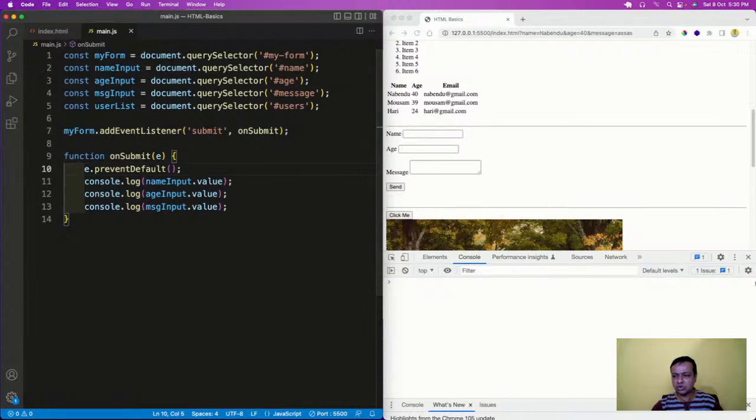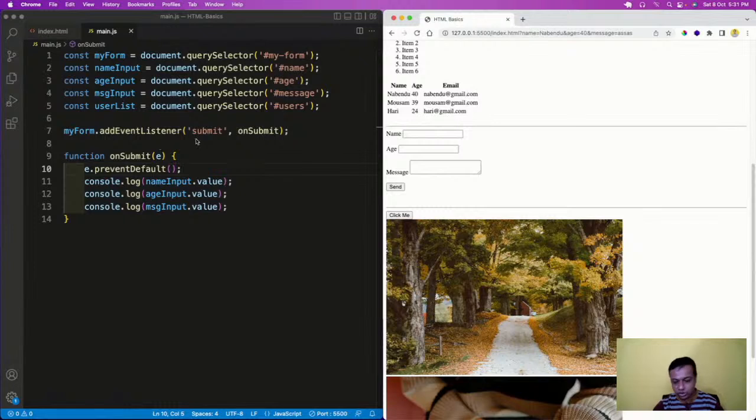Now, I don't want to see the console.log, because nobody sees console.log, and for that reason I have created this user list. So how are we going to get this?